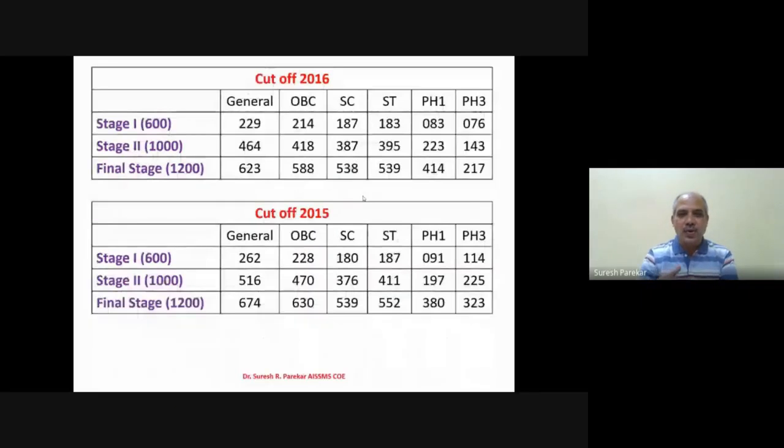Now if we go to 16 and 15, there we have 464. Here we have 600 for stage 1, 400 for stage 2, and again 200 for the personality test. Likewise, for 2016 we have 623, and for 2015 we have 674.